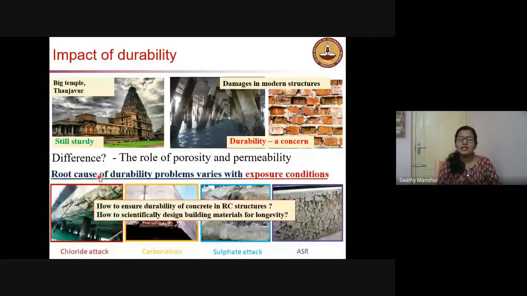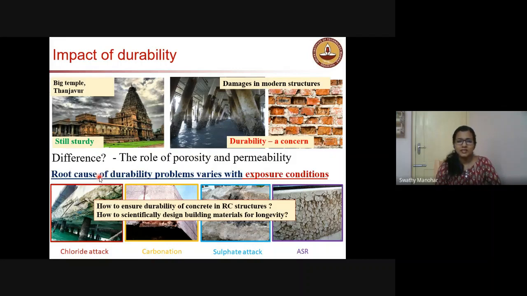That is not clearly defining. How do we know our place is coming under mild or medium or severe? What is the borderline? We don't have a clear definition. We want to change all these concepts. So you will be amazed at the new version of IS 456, which is under preparation. We are giving extensive durability treatment to IS 456. We are writing a new chapter on durability alone.